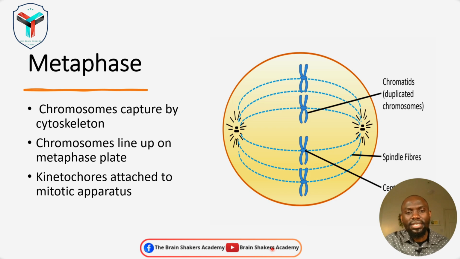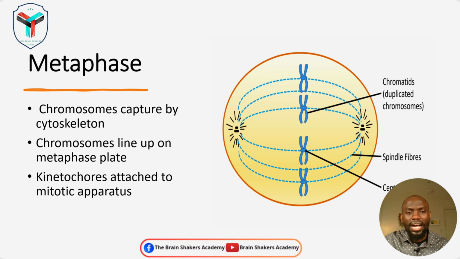Remember, we said that the entire process of mitosis or cell division is a well-ordered and organized process, making sure that the two daughter cells that are going to be produced from one parent cell are identical and they possess within them the equal number of chromosomes. So that checkpoint makes sure that all the chromosomes now have been aligned on the metaphase plate and getting ready for the next phase, which is the anaphase.